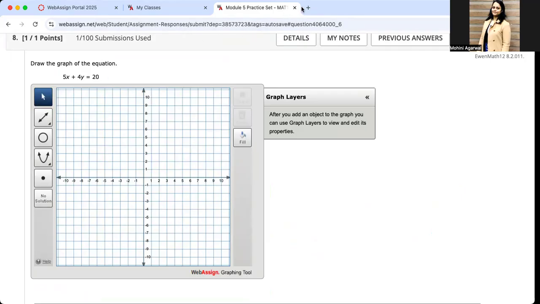Now there are different ways of doing this question. I would suggest starting with the same process for every question. So I have 5x plus 4y equals 20. I'll subtract 5x from both sides, so I can write my equation as 4y equals 20 minus 5x. I'll divide both sides by 4, so I have y equals. So if I divide both sides by 4, what happens?